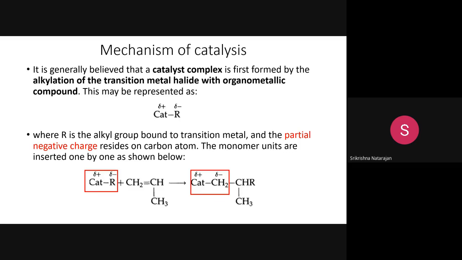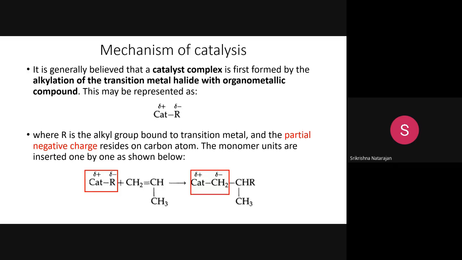Like if you need to use titanium or vanadium, you can use titanium chloride or vanadium chloride, and you need to react it with one more organometallic compound like a triethyl aluminium or a diethyl aluminium. If you react both, you will get a complex like this with a partially positive and partially negative charge.